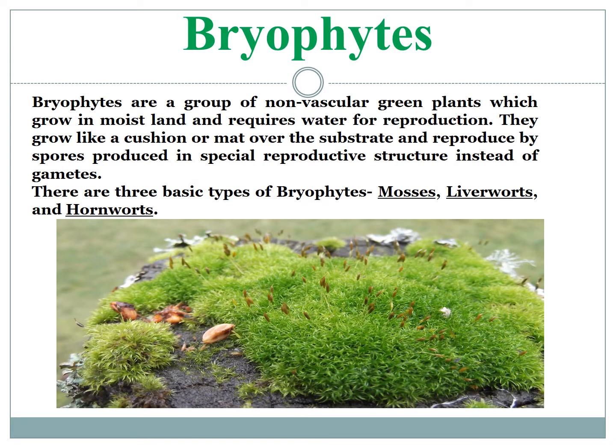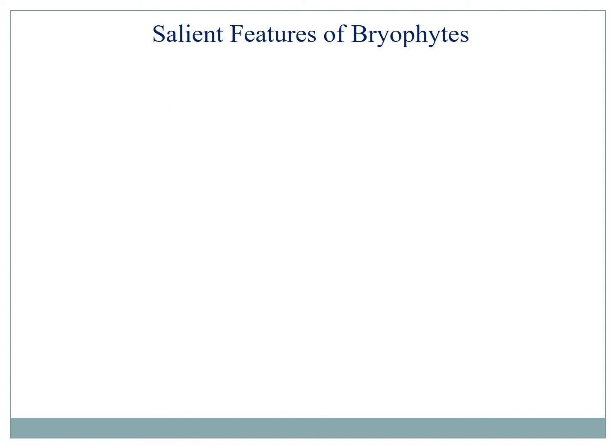So, bryophytes. The bryophytes are a group of non-vascular green plants which grow in moist land, but they also require water for reproduction, actually for fertilization. As they need water for fertilization but grow in terrestrial condition, they are called the amphibious plant. The three distinct groups of bryophytes are the mosses, the liverworts, and the hornworts. Bryophytes.